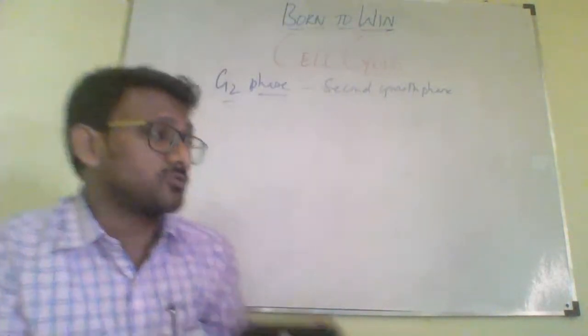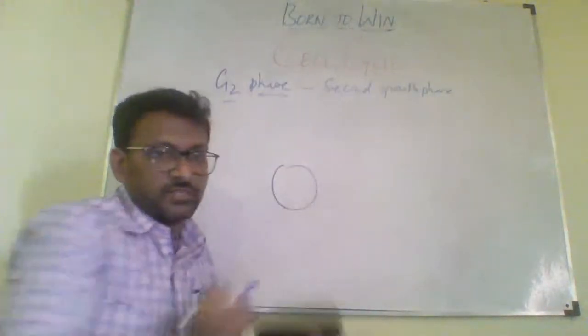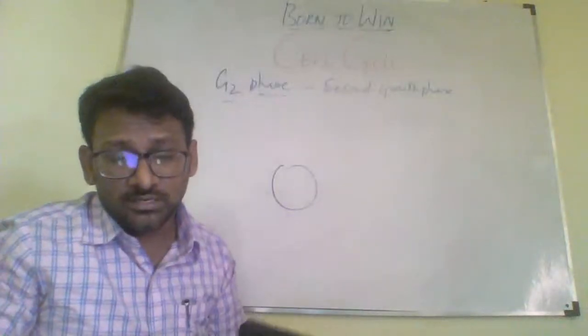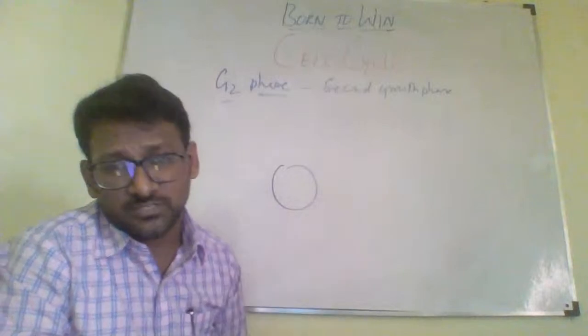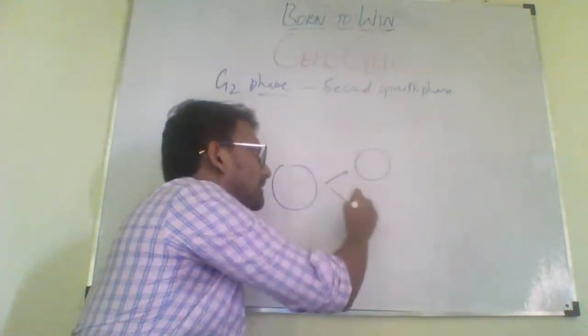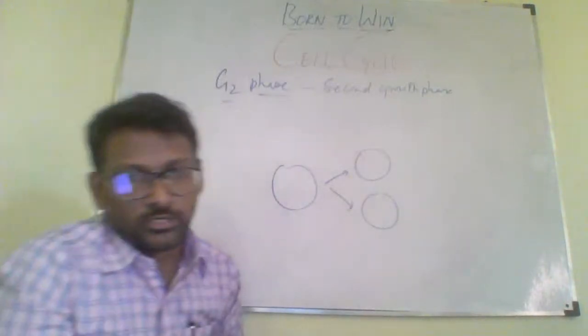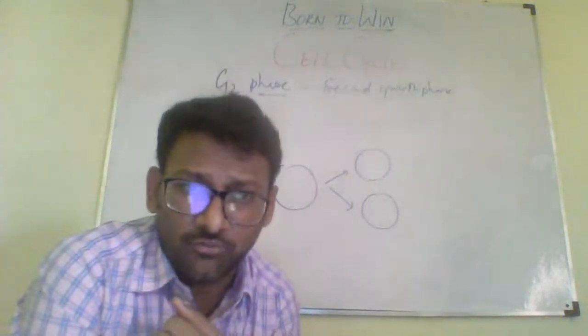For daughter cells to form, we need a pre-existing cell, and if its contents are not doubled, obviously it will be unequal division. But the contents would be doubled, and then this cell would divide equally into daughter cells. So during this G2 phase, that would be taken care of.